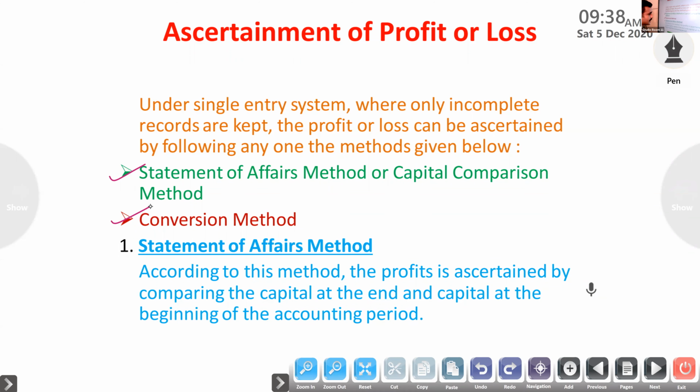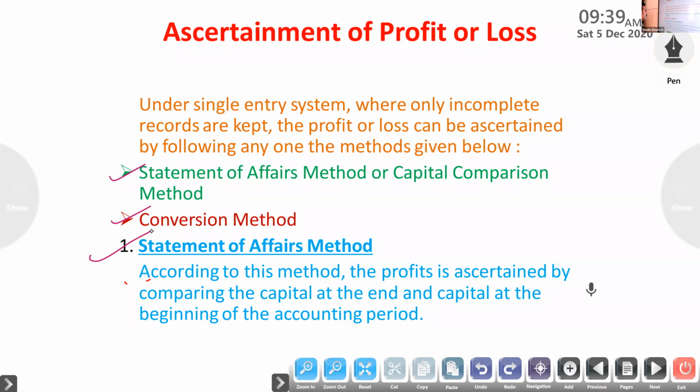So under double entry system, how will we calculate profit and loss? We will prepare the profit and loss account, the trading and profit and loss account. Through that way, we will find the profit and loss. Here, how to prepare? First one, statement of affairs method.